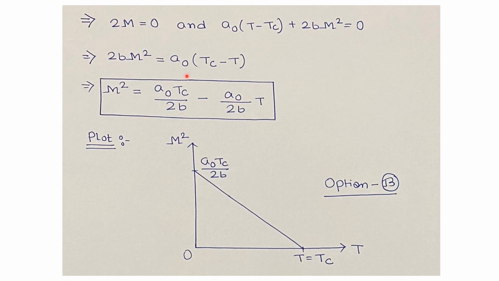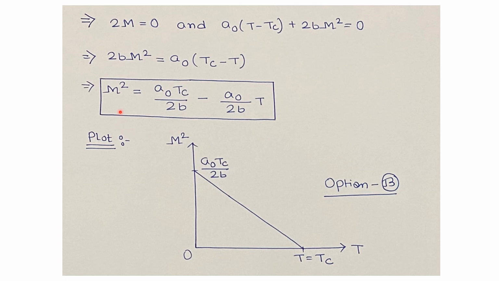Now this first relation is not true, because a ferromagnetic system is magnetized, so M cannot be 0. So we will not consider this. We will consider the second expression, that is A naught times (T minus Tc) plus 2B M square equals 0. This will give 2B M square equals A naught times (Tc minus T). From here we can get M square, that is A naught Tc divided by 2B minus A naught by 2B times T. So this is an expression of a straight line.